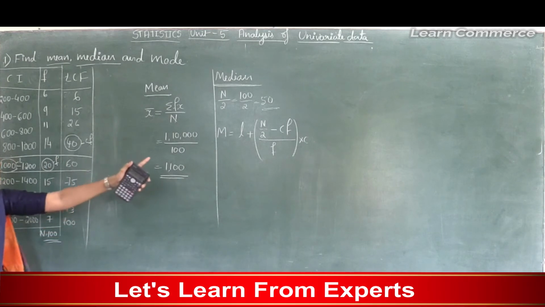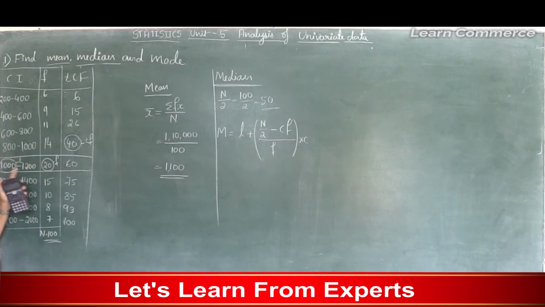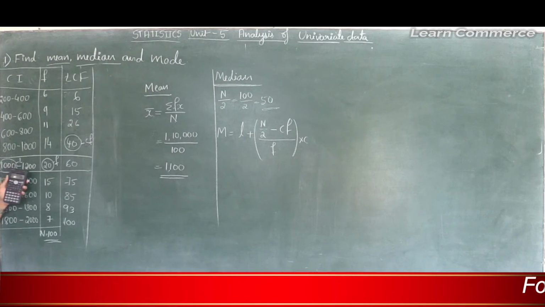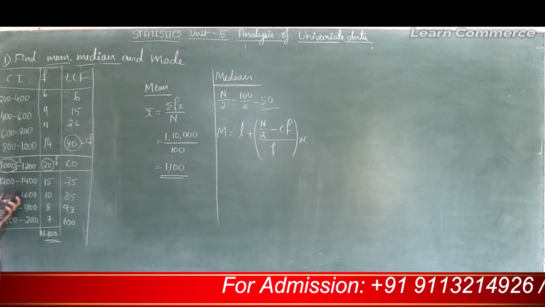Next we need C, based on the formula. Here C is the width of a class. How to calculate the width of a class? That is upper class limit minus lower class limit. Here upper class limit is 1200 minus lower class limit 1000. So 1200 minus 1000 is 200. So here C is 200.